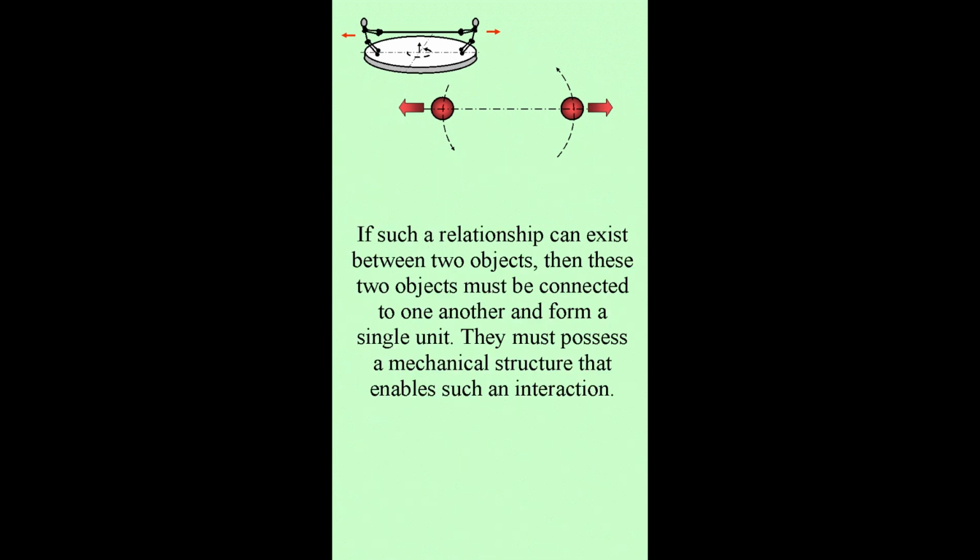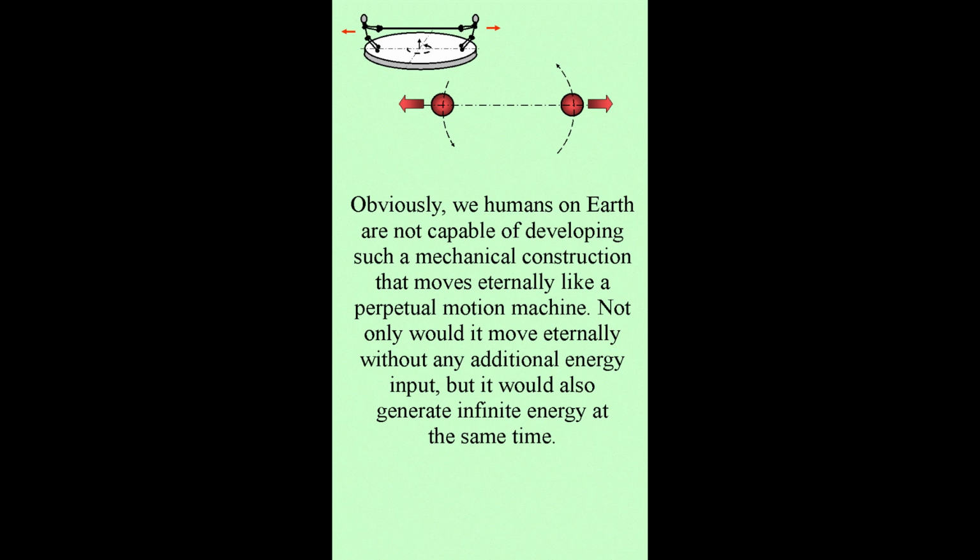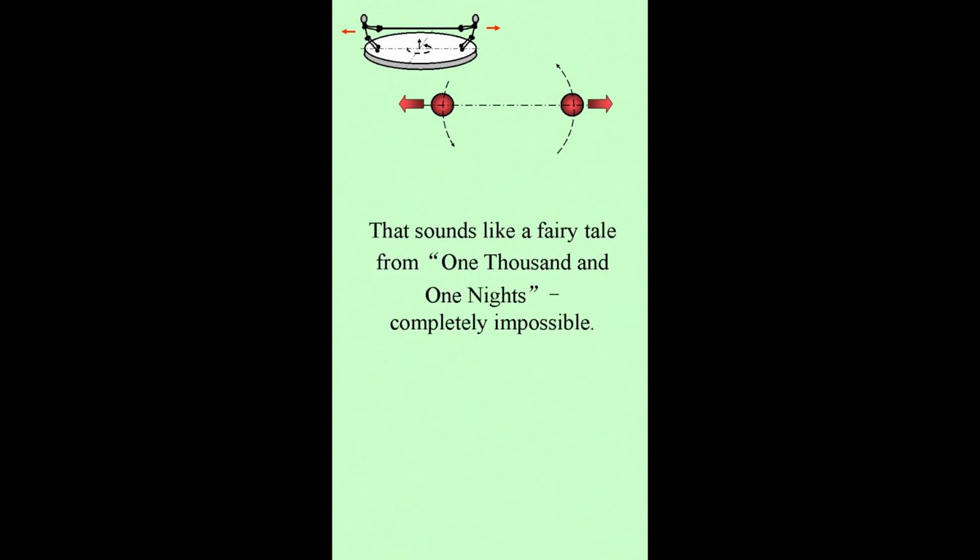If such a relationship can exist between two objects, then these two objects must be connected to one another and form a single unit. They must possess a mechanical structure that enables such an interaction. Obviously, we humans on Earth are not capable of developing such a mechanical construction that moves eternally like a perpetual motion machine. Not only would it move eternally without any additional energy input, but it would also generate infinite energy at the same time. That sounds like a fairy tale from 1001 Nights, completely impossible.